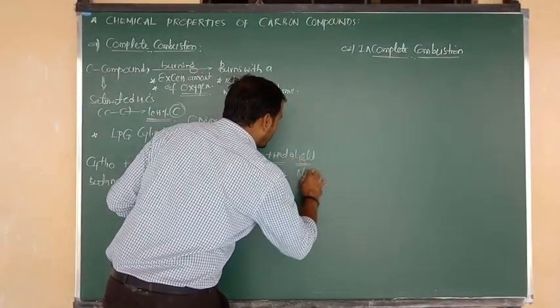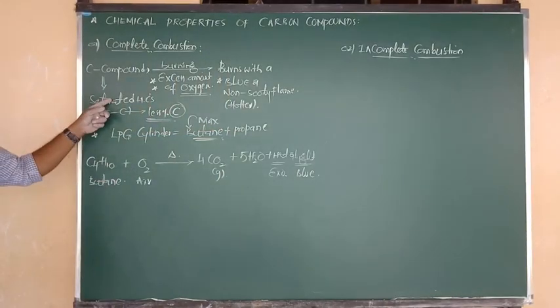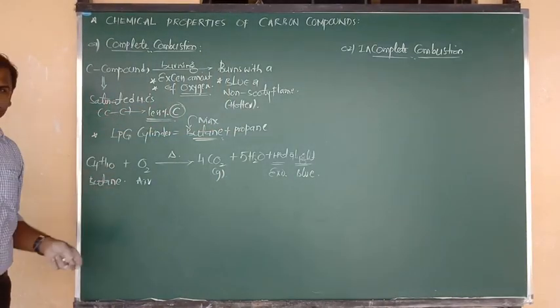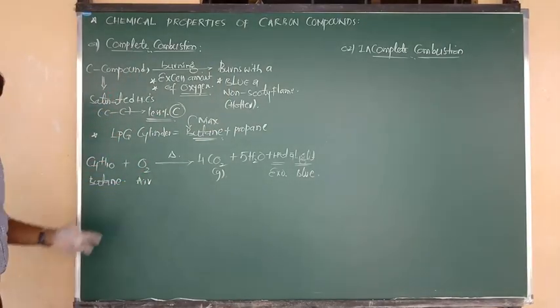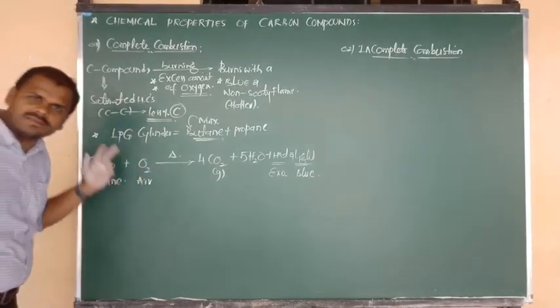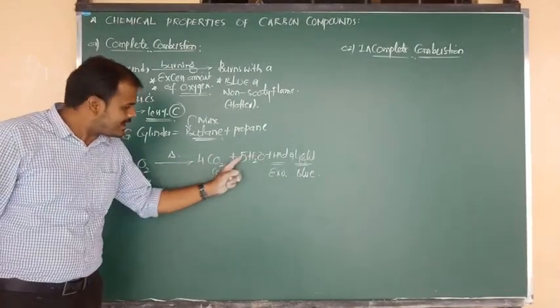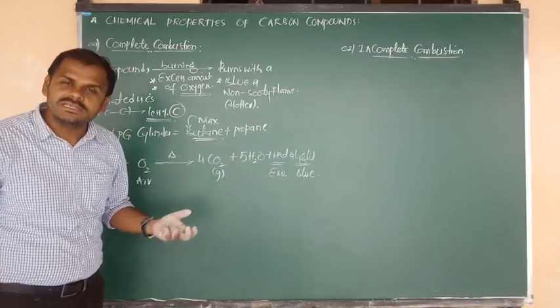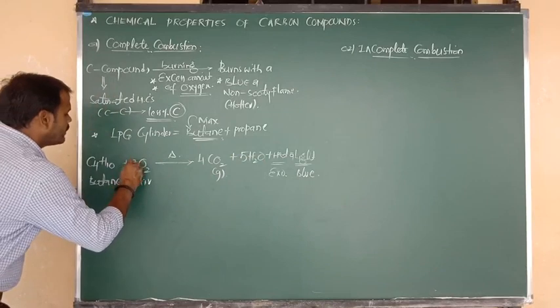Which light are we getting? Blue light, because it is a saturated hydrocarbon. It contains less percentage of carbon, so it will undergo complete combustion with excess air. But how much oxygen do you require? Again balance: 4 carbon dioxides give 8 oxygens, and here 5 oxygens from water. 8 plus 5, how much? 13. So we can write here 13 by 2.